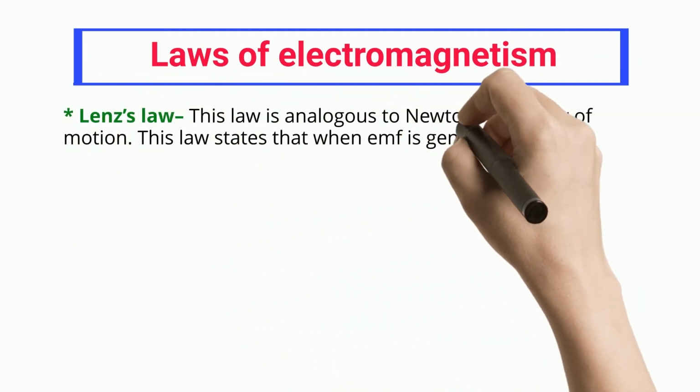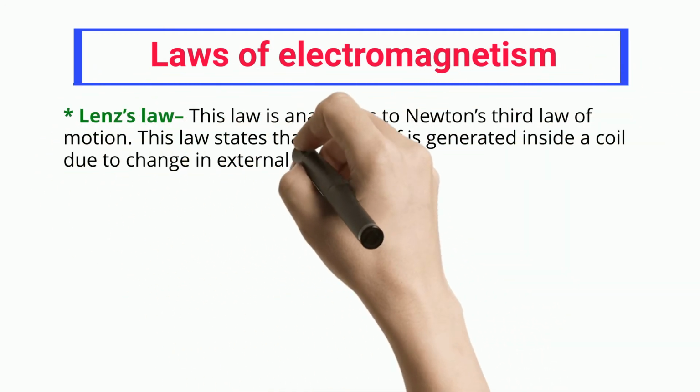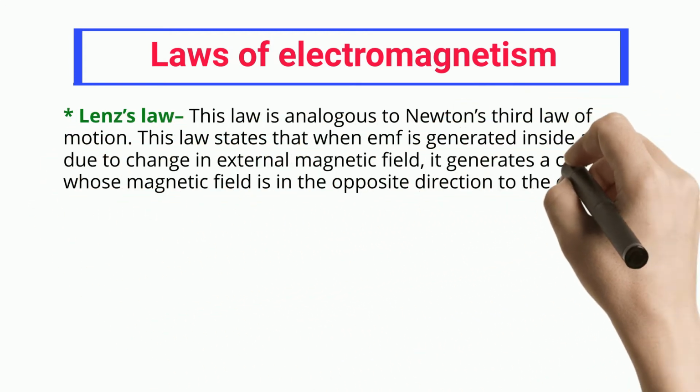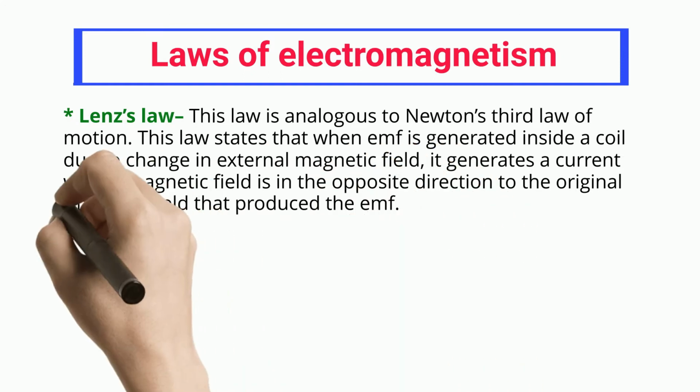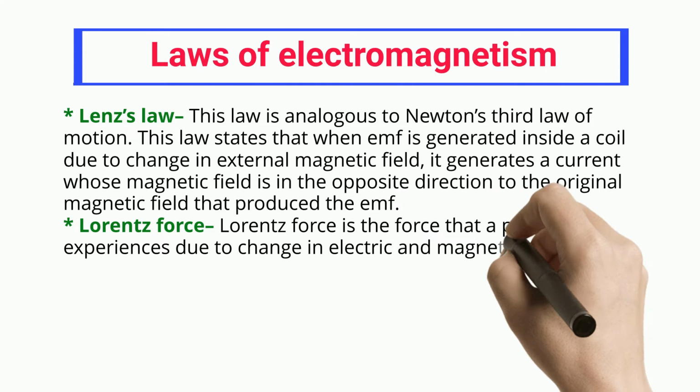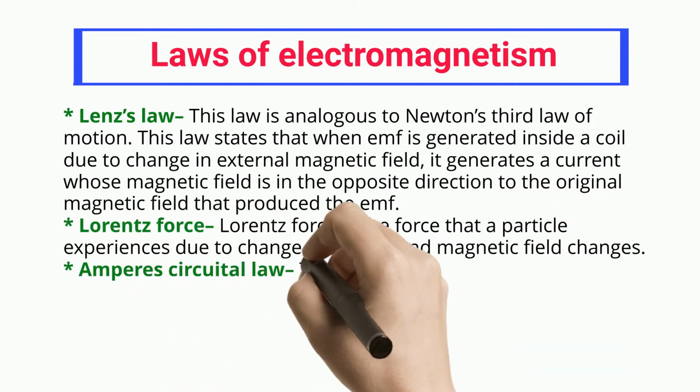Lenz's law. This law is analogous to Newton's third law of motion. This law states that when EMF is generated inside a coil due to change in external magnetic field, it generates a current whose magnetic field is in the opposite direction to the original magnetic field that produced the EMF.